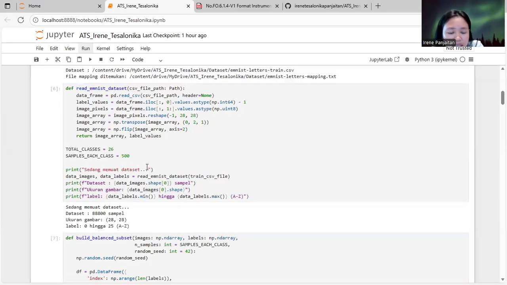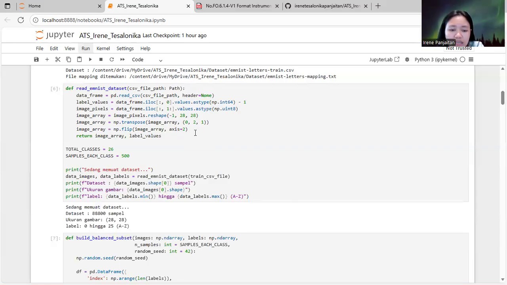For the sixth cell, it will be reading and preparing the MNIST dataset. These cells define and execute the read MNIST dataset function to load the MNIST data from the CSV. Sorry. Each row in the dataset represents one image. The first column contains the label. Here, it will print how many columns there are. And the function will be performed in the following steps.